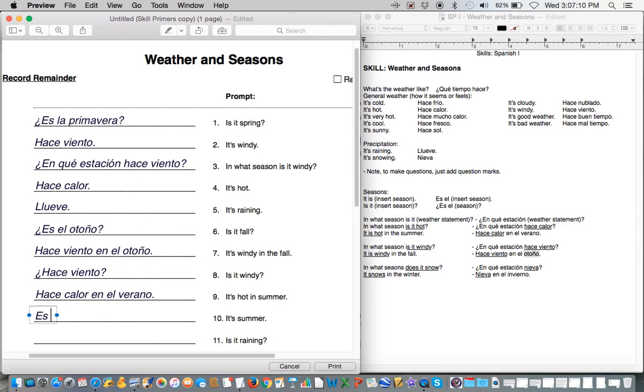It's summer. Es el verano. It is, or is it raining? So llueve is a statement. Put question marks around it, and now it's the question. Is it raining? Llueve?